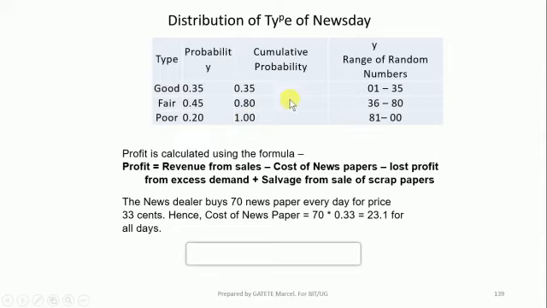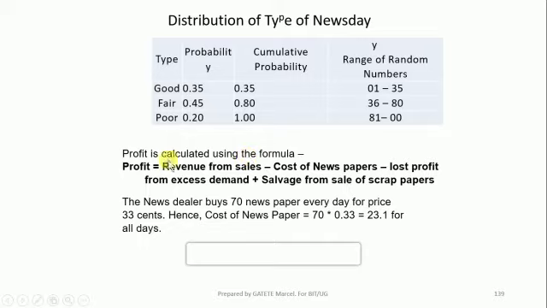So the range will be, I have to remove this dot, so I multiply by 100, I will get 35. Because the probability must not be equal to 0, we start from 1 till 35 here. So here it will be between 36 and 80, and here from 81 to 100, like this. So how can we calculate the profit?